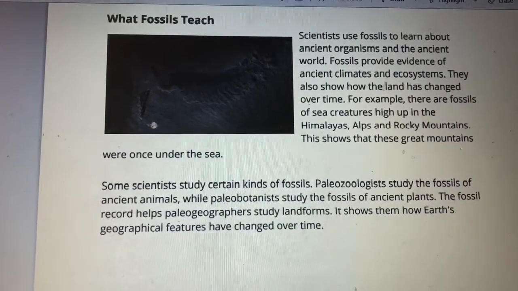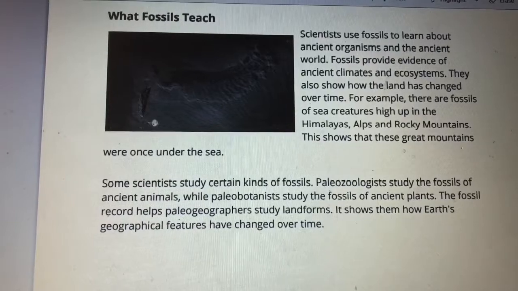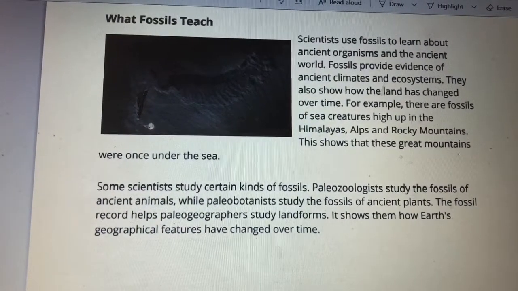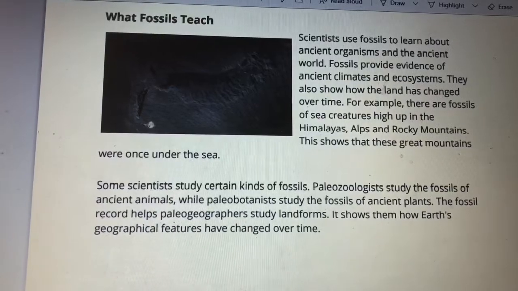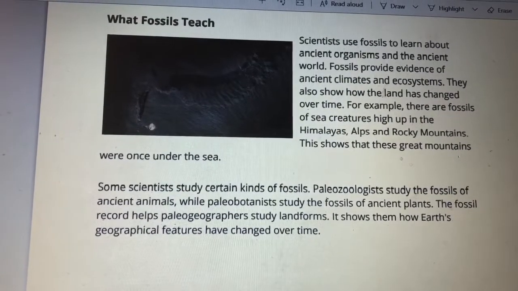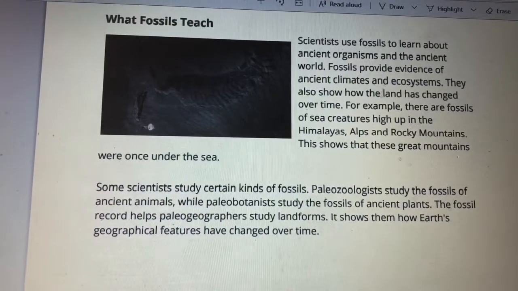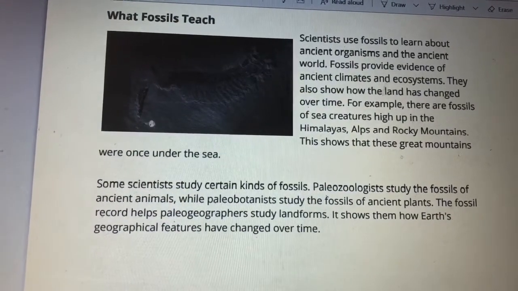What can we learn from the fossils, right? So what can we learn from the fossils? Answer that question. So they provide evidence of ancient climates and ecosystems. They also show how the land has changed over time. Okay, let's continue. Last paragraph.